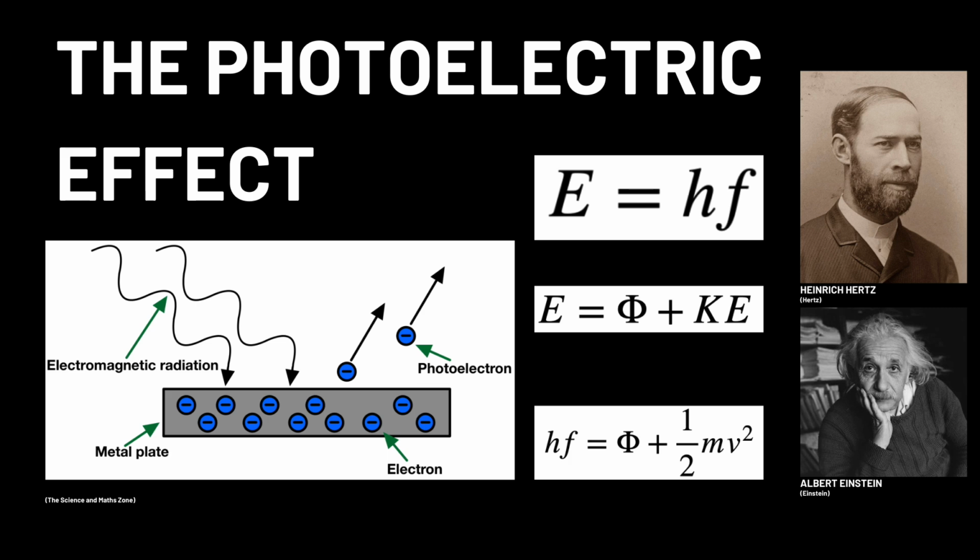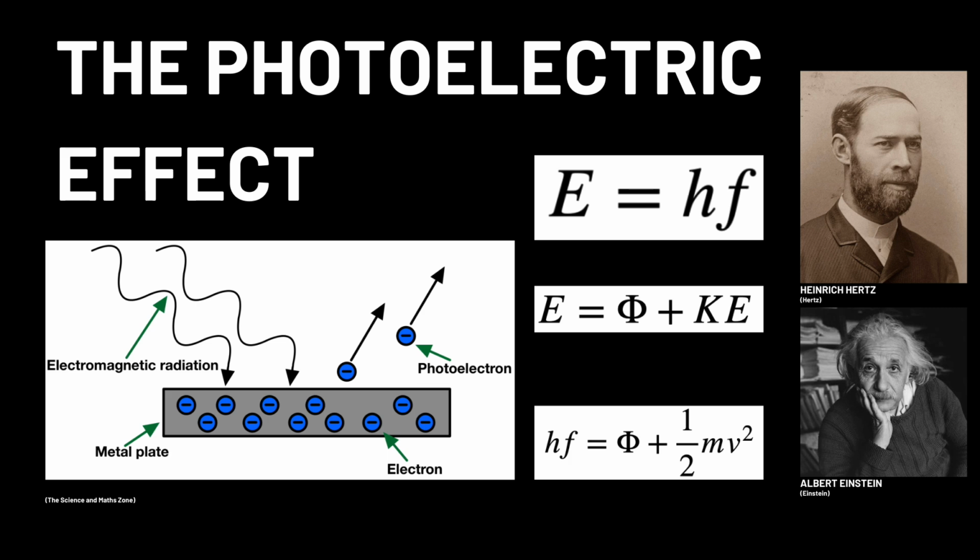This is supported by wave theory. However, this is where classical physics no longer holds up. If the light's frequency was too low, regardless of the intensity, no electrons would be ejected. Meanwhile, electrons would immediately come off in response to high-frequency light, regardless of the intensity. This demonstrated that the ejection of electrons was dependent on frequency, not the intensity, and therefore that light delivers energy in discrete packets, not as a continuous wave.